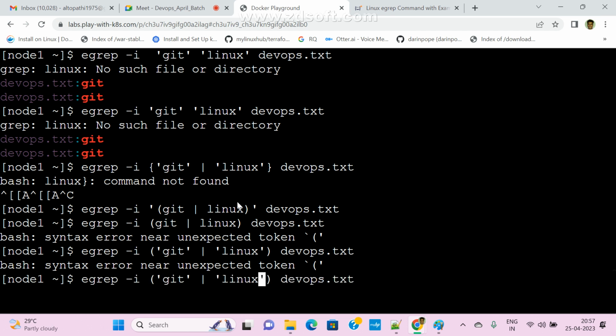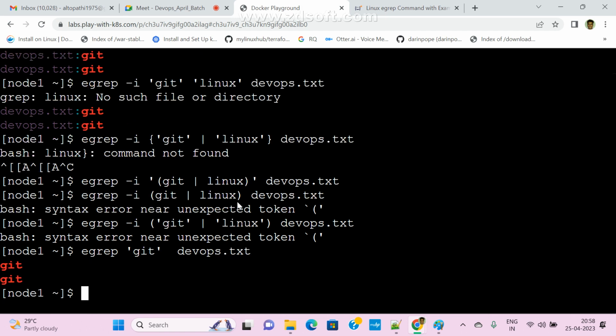Grep. First, let me check one word. Grep git. I'm checking a single word, whether it is working or not. Git. So here no problem. Now we want to search multiple strings. How can you pass it? Try to give double quotation.